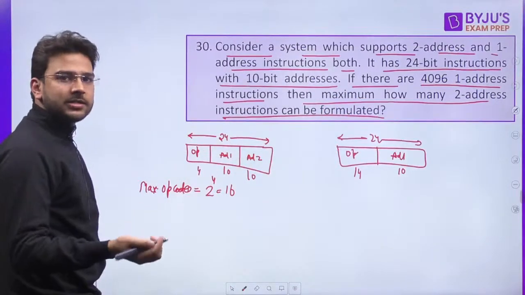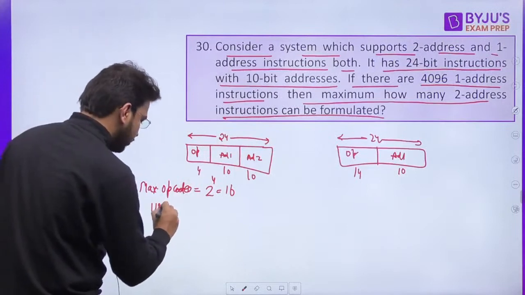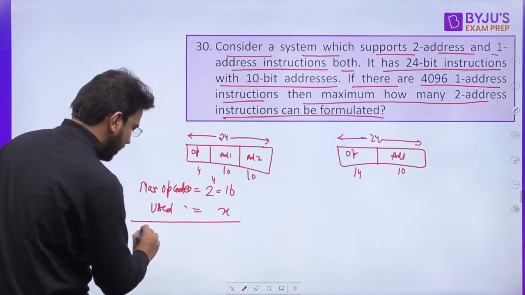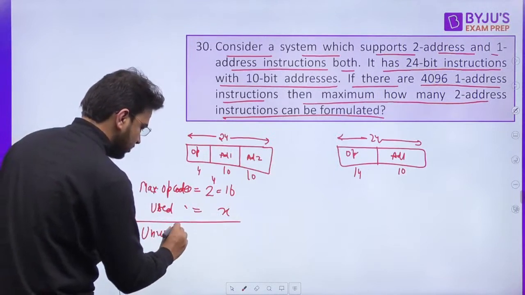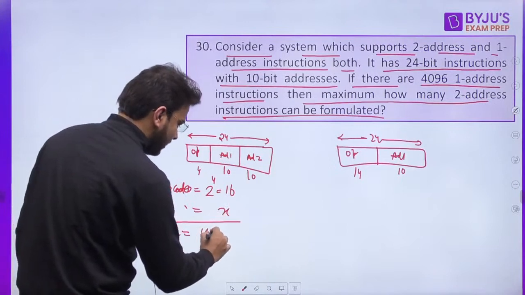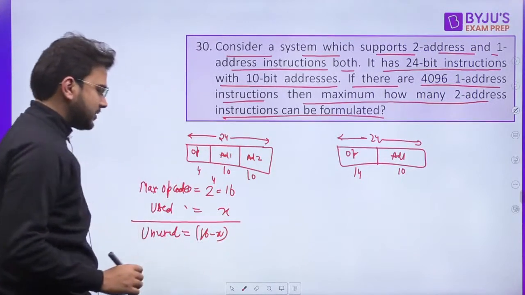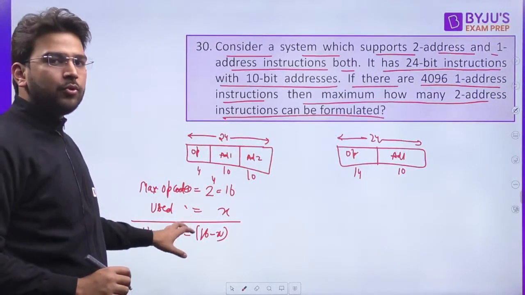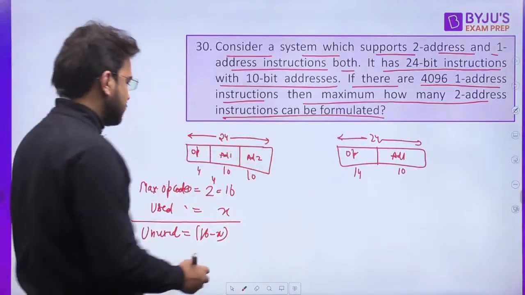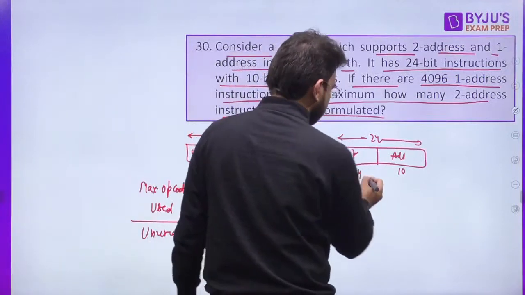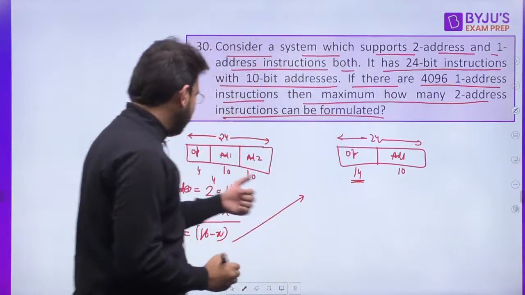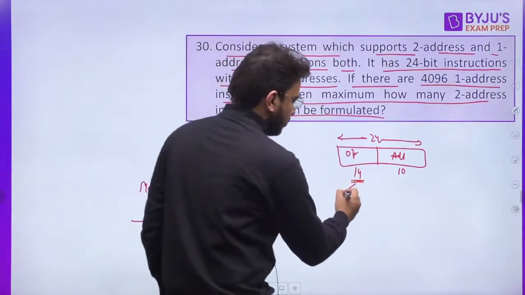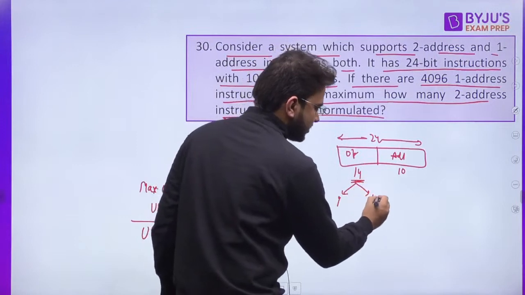So let's assume it is X. So used opcodes will be X. Now how many will be the unused? 16 minus X will be the unused opcodes. Now we can use these unused opcodes to formulate the 1 address instructions. Out of 14 bits, we have already used 4 bits, but 10 is still remaining.